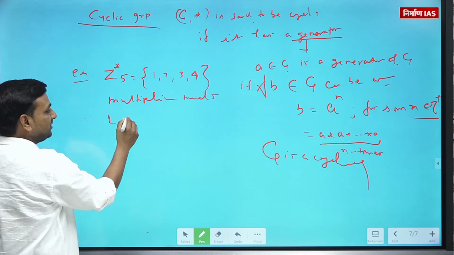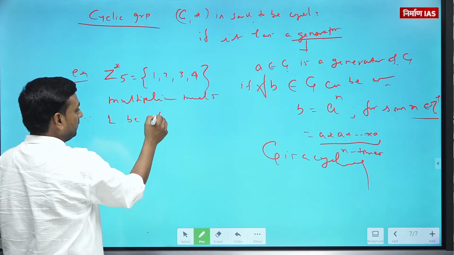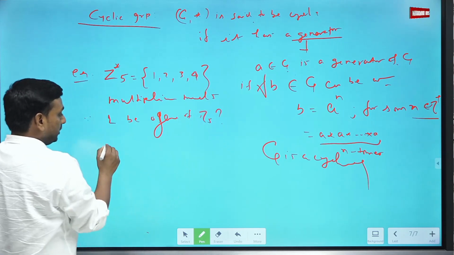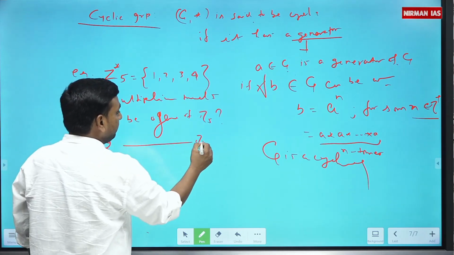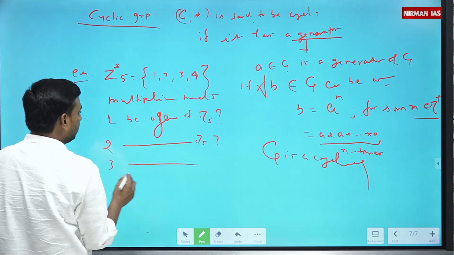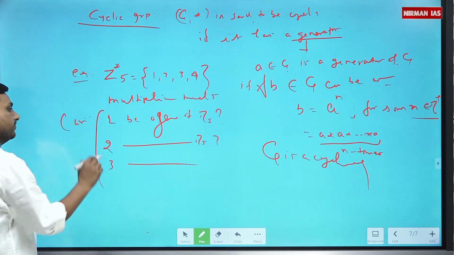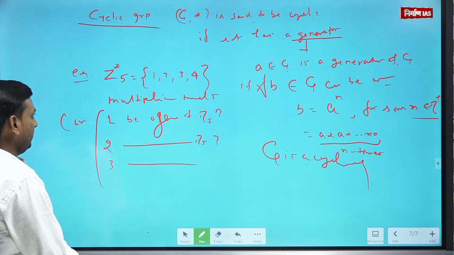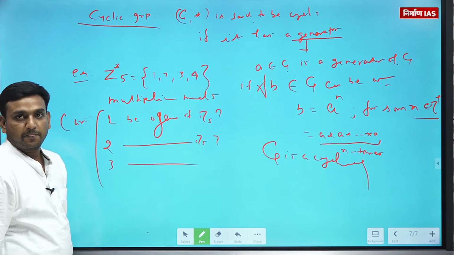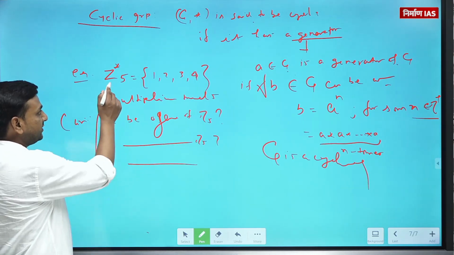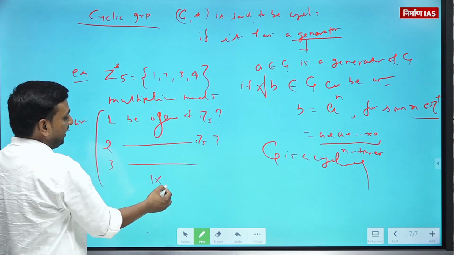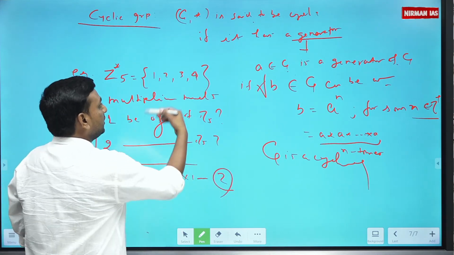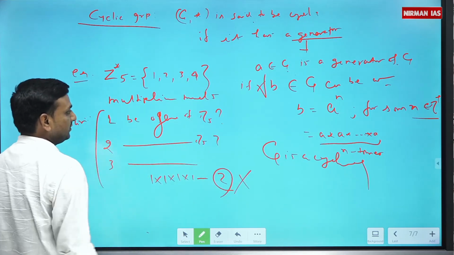Can 1 be the generator of Z5, 2 be the generator of Z5, 3 be the generator? I'm saying can. You need to cross check. 1 is generator of Z5. If 1 is generator of Z5, then how many times I will multiply 1 so that I get 2 or 3 or 4? Not possible?